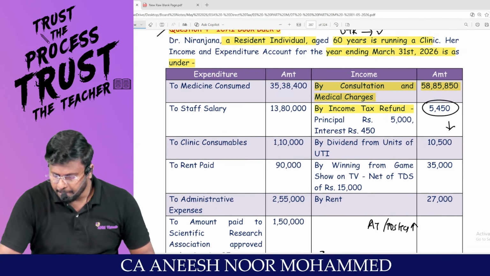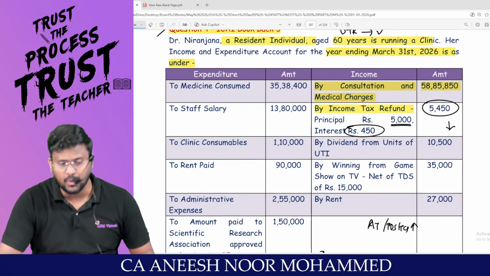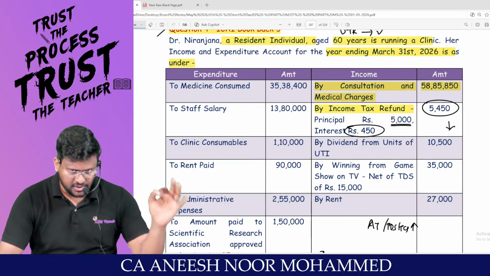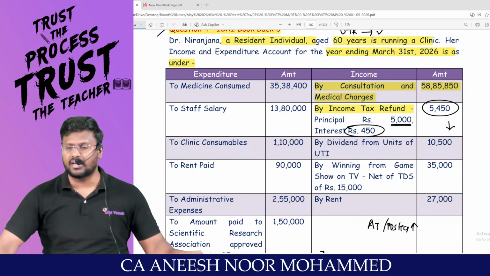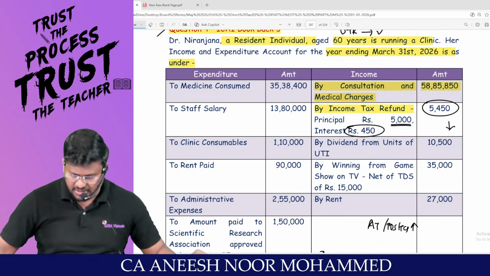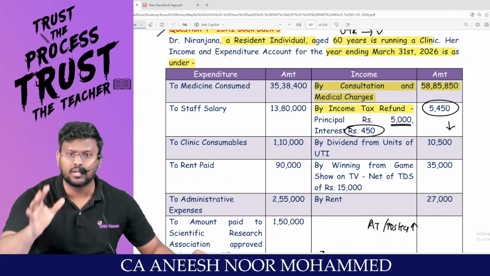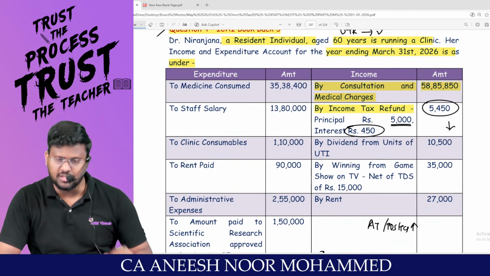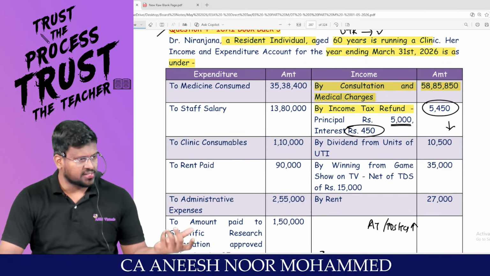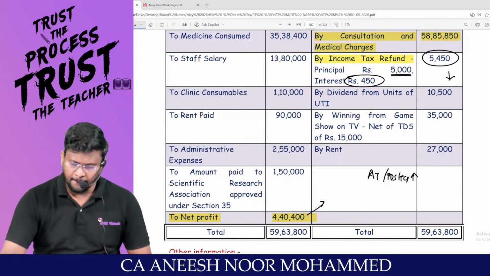But principal is 5,000. Interest is what? 450. As per IFOS, if you are getting interest on income tax, it should be taxable under the head income from other sources. That means this 450 should be included in the IFOS. From PGBP, you have to eliminate 5,450. In IFOS, you have to include 450.